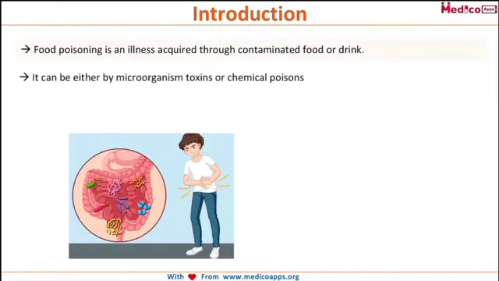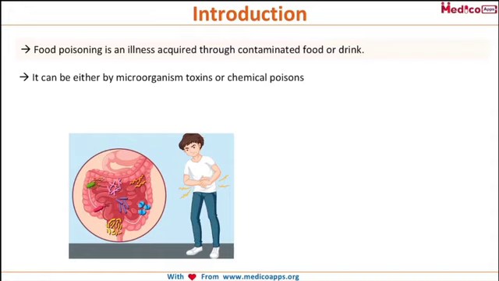Food poisoning is a term which you must have all heard about, and some of you might have even experienced it. So what exactly is food poisoning? When I say this word, food poisoning, it is basically an illness which occurs in the body through contaminated food or drink. Now, this can be either through microorganisms and their toxins or through chemical poisoning that has contaminated the food or the drink you had.